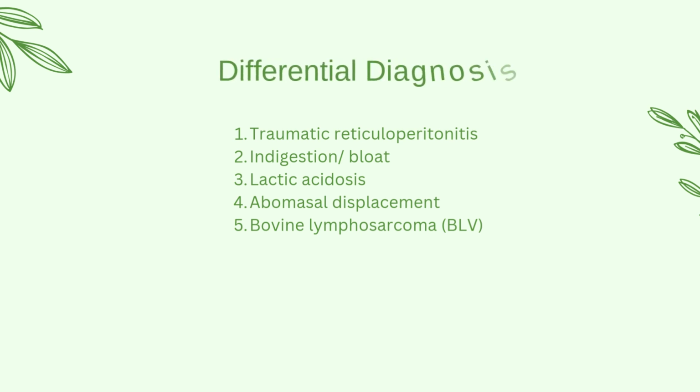So, based on the primary clinical sign, which was vomiting, the problem was more likely in the upper GI tract. Thus, the differential diagnoses include traumatic reticular peritonitis, indigestion, lactic acidosis, abomasal displacement, and bovine lymphosarcoma, which is caused by bovine leukemia virus.